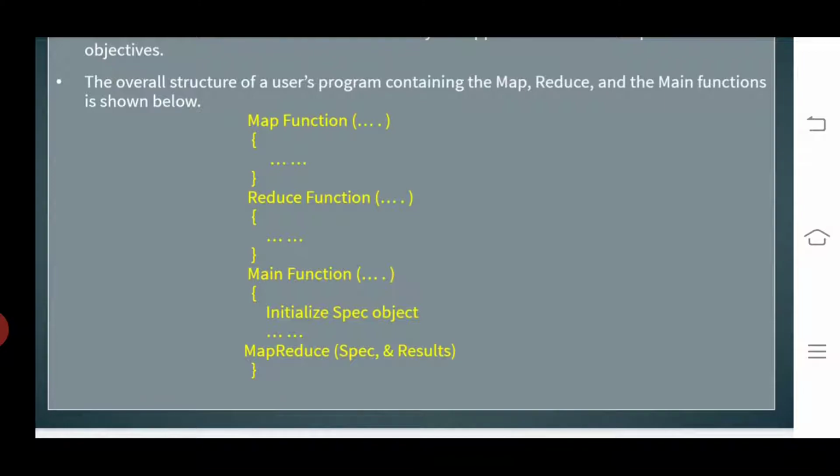This is the overall structure of a user's program containing the map function, the reduce function, and the main function. In the main function we initialize the specific objectives, which can be overridden by the application, then finally we give the map reduce of those specific objectives, get the result, and close the brace. This is the overall structure.